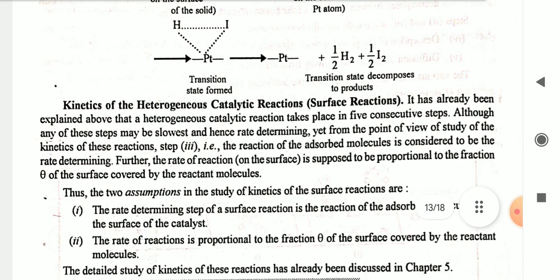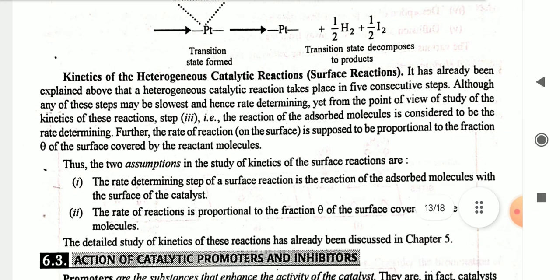Kinetics of the heterogeneous catalytic reaction, surface reaction. It has already been explained above that a heterogeneous catalytic reaction takes place in five consecutive steps, although any of these steps may be slowest and hence rate determining. Yet from the point of view of the study of kinetics of this reaction, step third, the reaction of the adsorbed molecule, is considered to be the rate determining step.